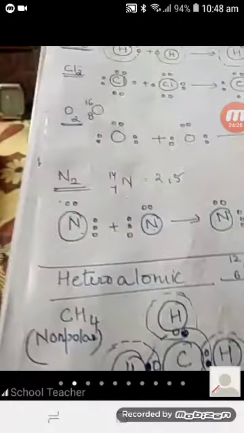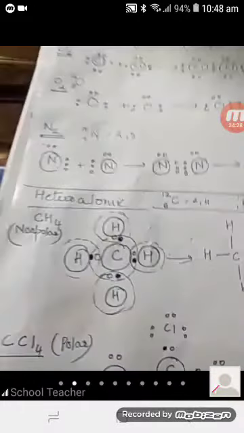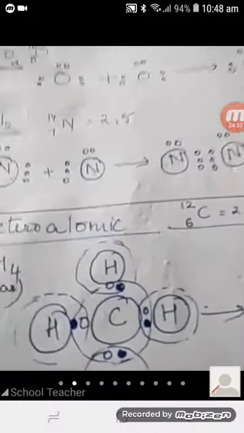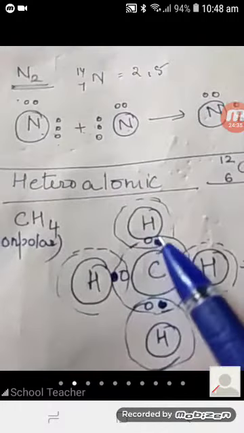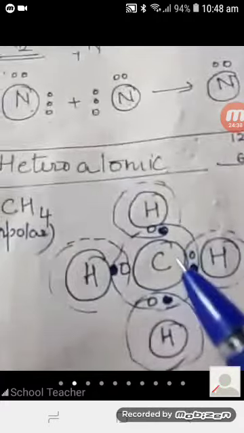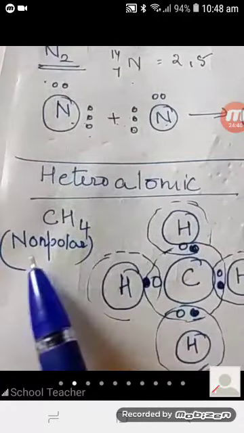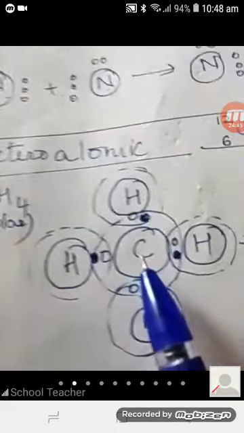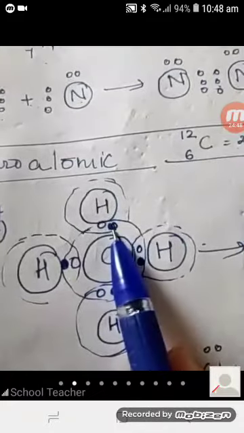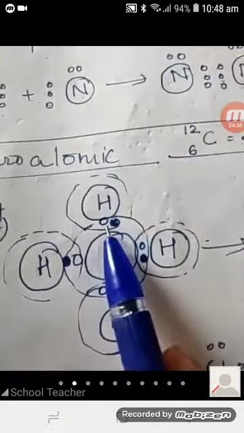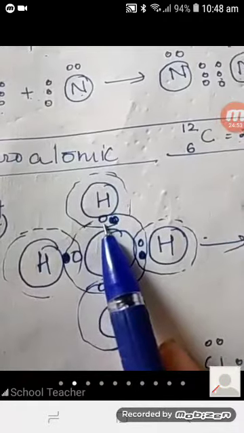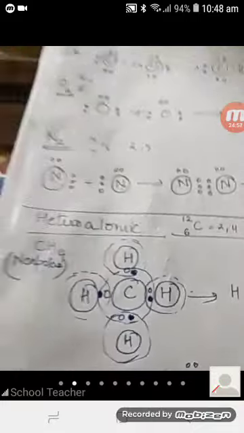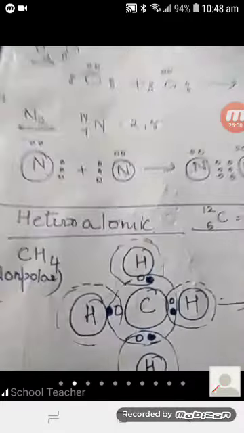Now let us see the heteroatomic. Heteroatomic can be again polar or non-polar. Now when we say non-polar, the electrons are shared just in the center. If you notice the structure of CH4, it is non-polar because the electrons which are shared here, I have shown you, for carbon it is a filled circle and for hydrogen it is an empty circle. So they are lying just in the center. Therefore, it is known as non-polar.